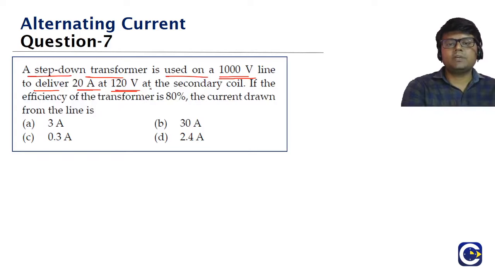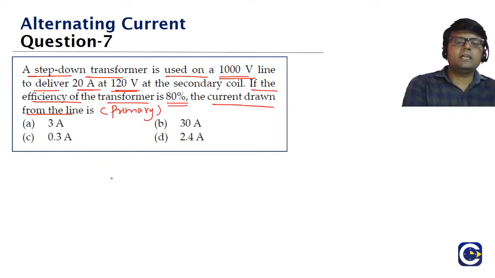Voltage is 120. In the primary coil, what is the voltage? 1000. If the efficiency of the transformer is 80%, what is the efficiency, guys? 80%. Means the efficiency factor is 0.8.